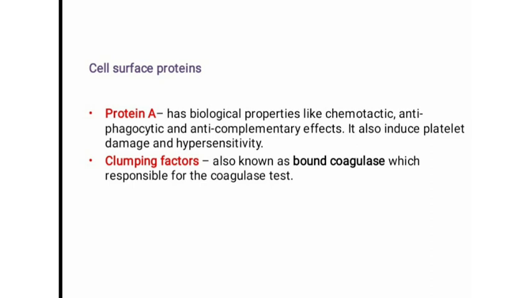Another cell surface protein is clumping factor, also known as bound coagulase, which provides pathogenicity by converting fibrinogen to fibrin, thereby facilitating the spread of infection. This bound coagulase is responsible for the slide coagulase test. We can discuss this slide coagulase test later in the laboratory diagnosis. So, protein A and clumping factor facilitate the infection by Staphylococcus aureus.